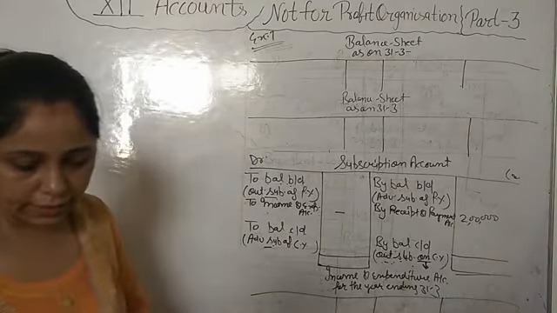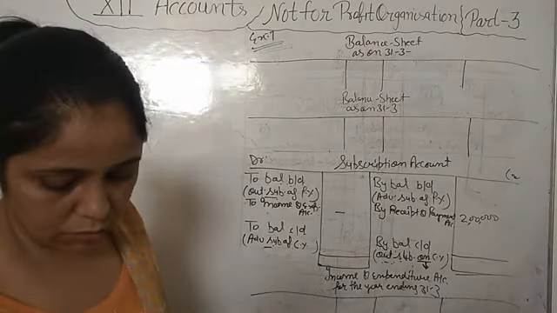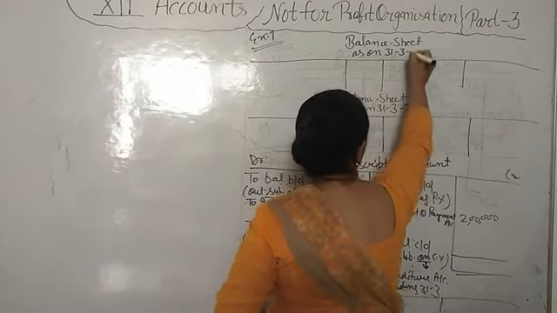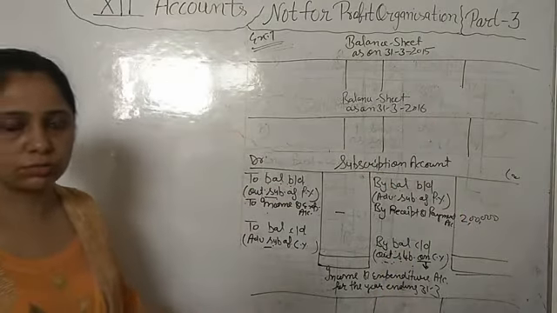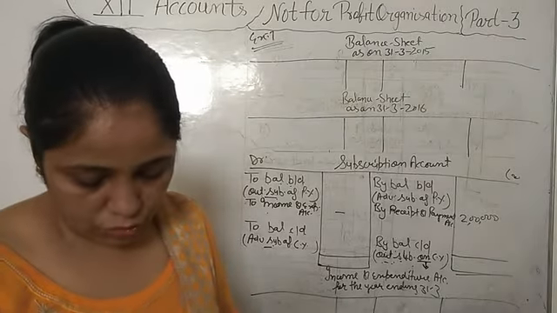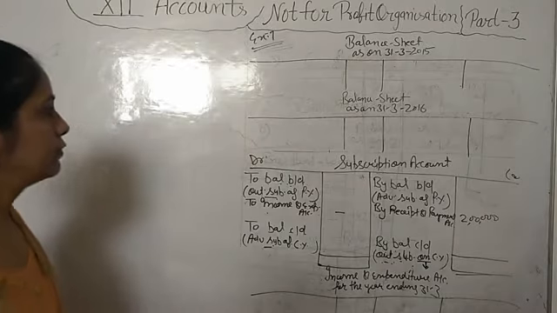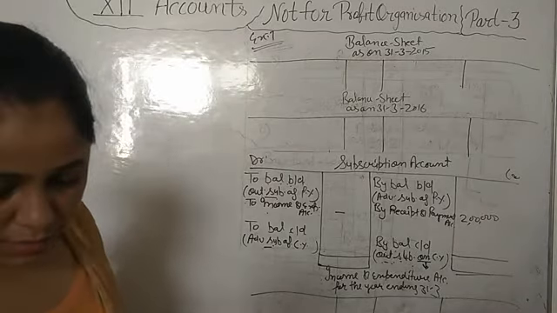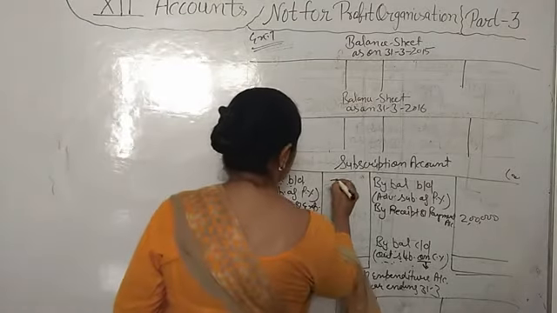Okay. Another information is that 31st March 2016 is the current year. We have to show the outstanding and advance subscription in the balance sheet also. Okay. And another information that is given to you, that subscription outstanding on 1st April 2015, it means previous year outstanding subscription, is 5,000. That we will write here.